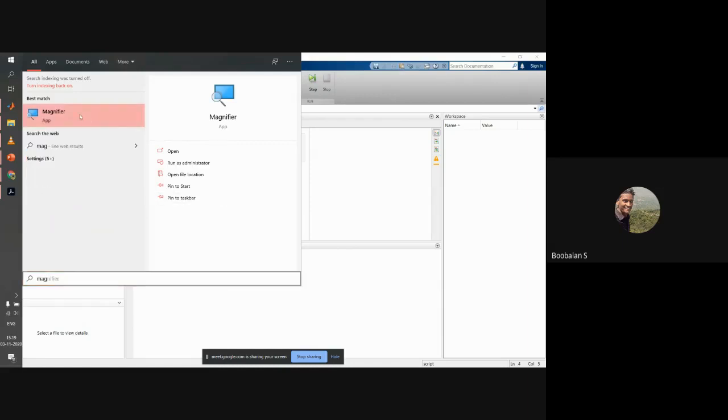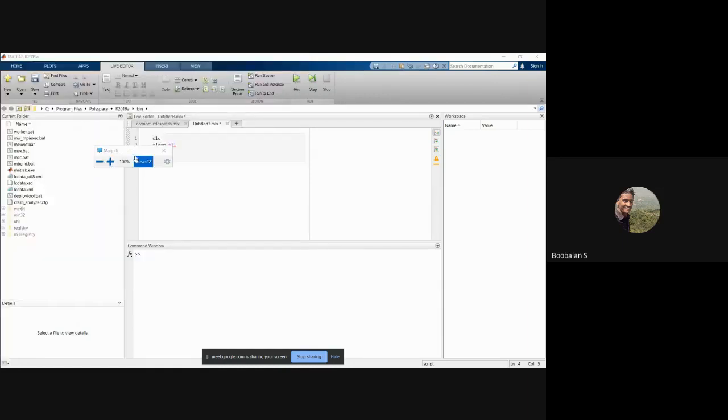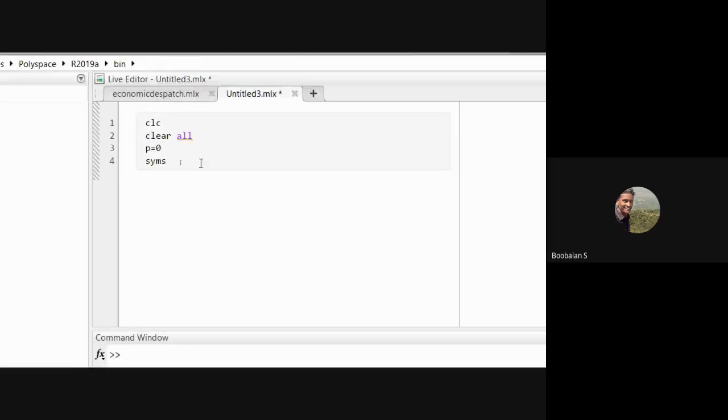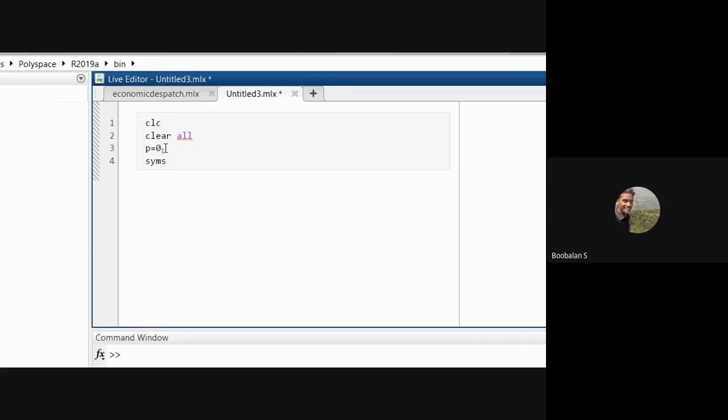Magnifier. Yeah, now we could see, right? Is it now visible, right? Clear on. Initially powered, which is now I'm just going to use it.